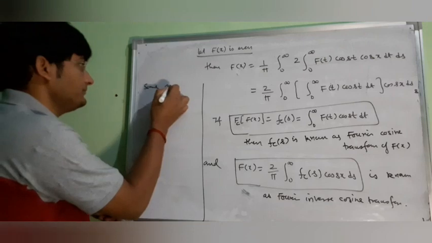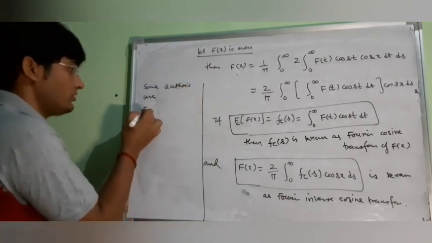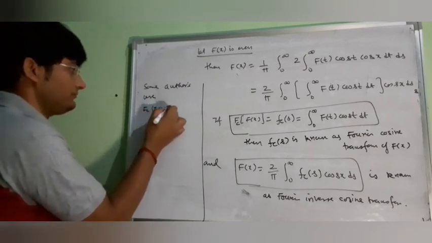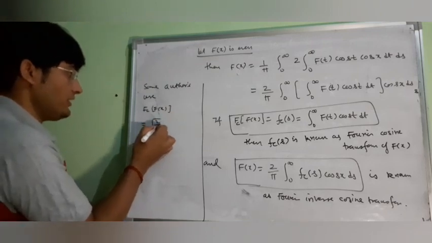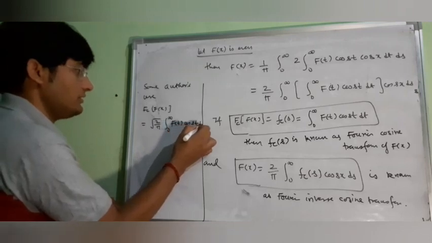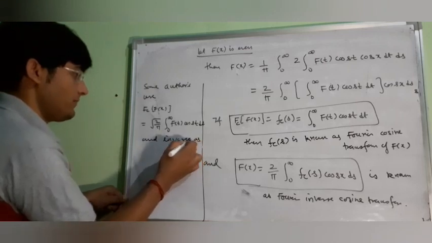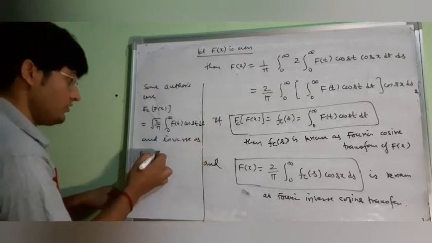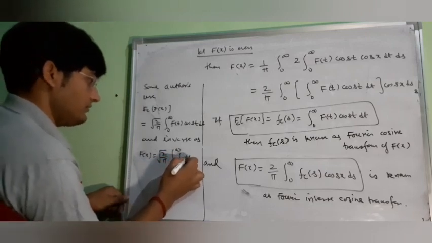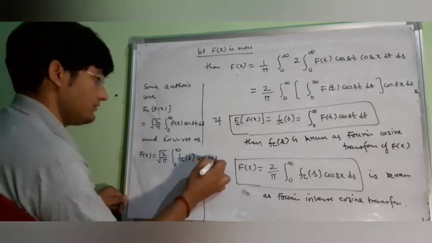Some authors use the Fourier cosine transform of f(x) as √(2/π) ∫ from 0 to ∞ of f(t) cos st dt, and the inverse as f(x) equal to √(2/π) ∫ from 0 to ∞ of F_cs cos sx ds.